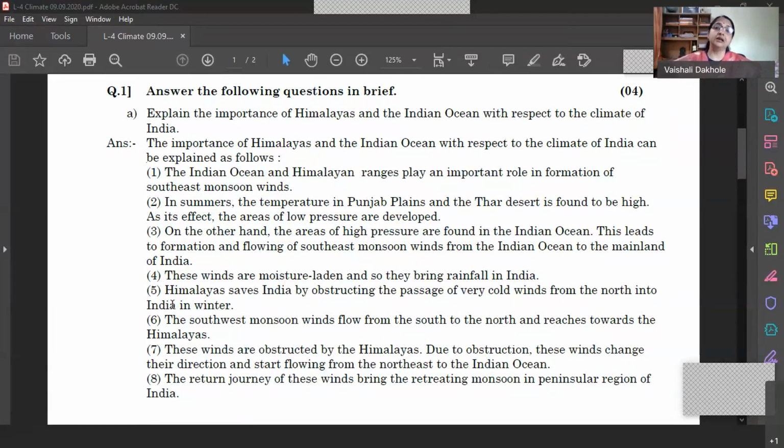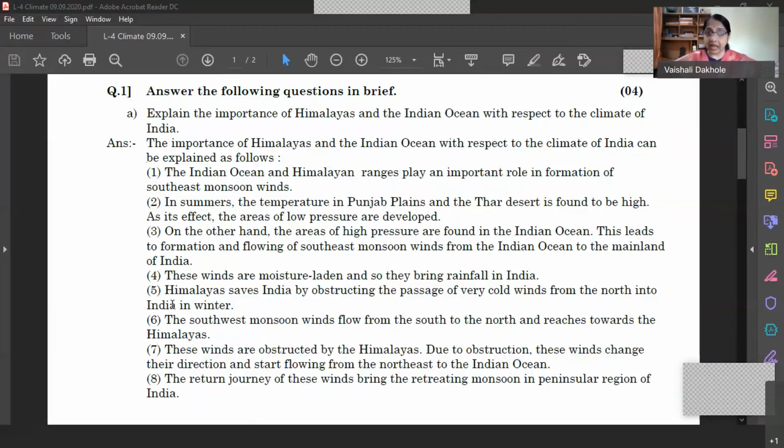The winds that are coming from the Indian Ocean and Arabian Sea, their direction is from southwest to northeast. So they are moving from southwest to northeast, so they are known as the southwest monsoon winds. These winds start coming towards India by the end of the summer season. During summer, India experiences high temperature, and temperature rises more than 40 degrees Celsius in the northern part of the country like Rajasthan and Punjab region.